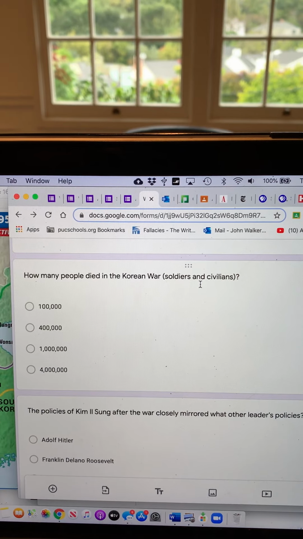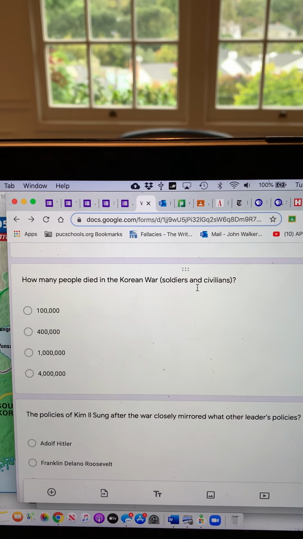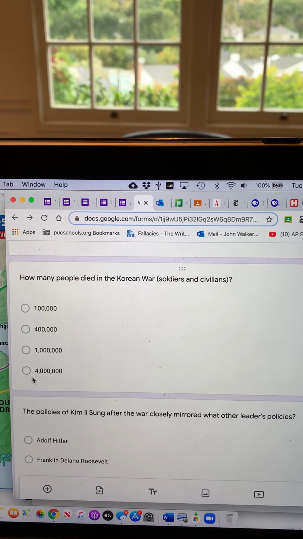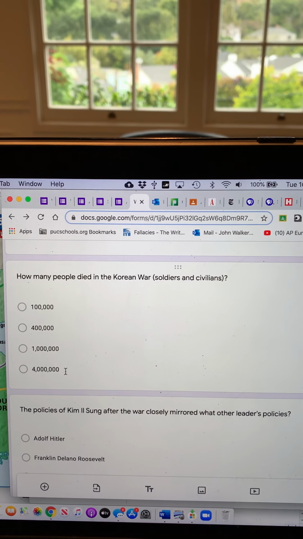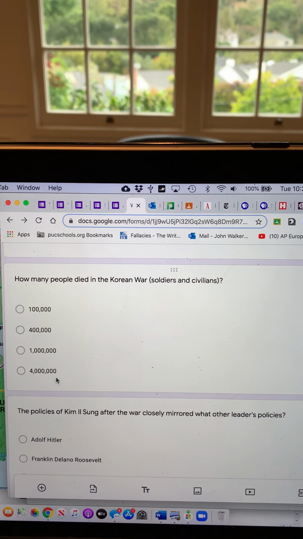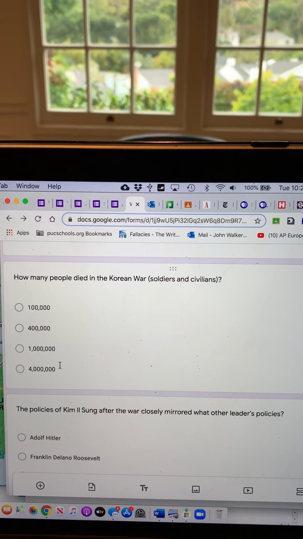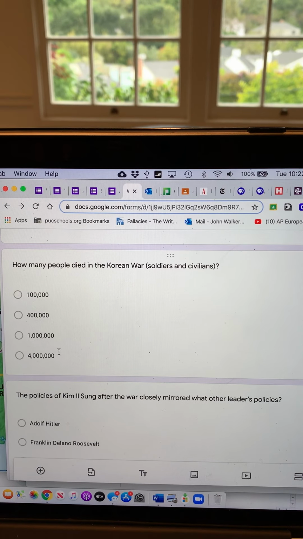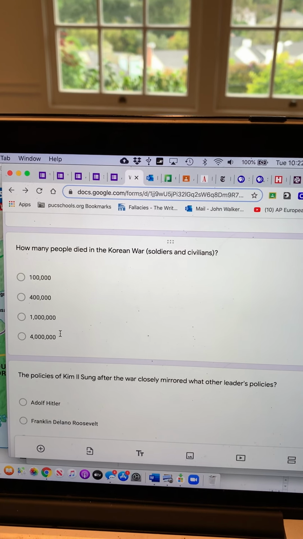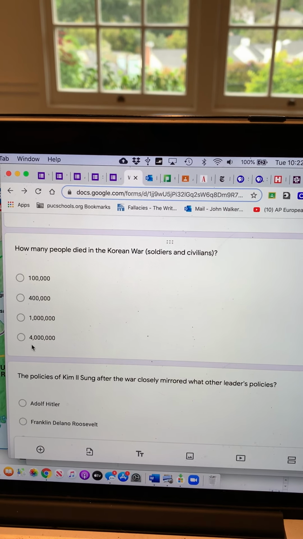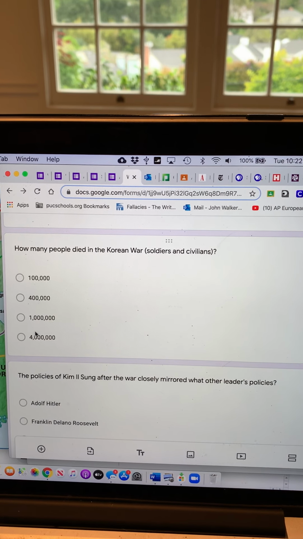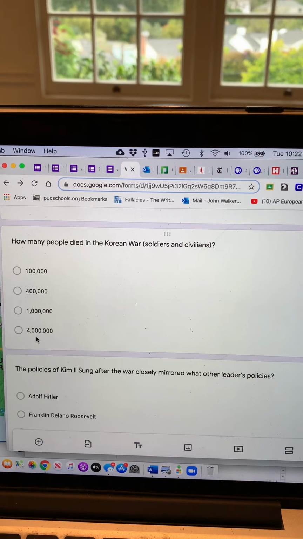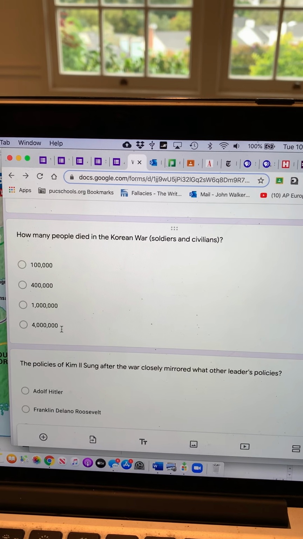How many people died in the Korean War? This is from 1950 to roughly 1953. It is an astounding 4 million people. And remember, during wartime, it's not just from battle. It's also because you have agriculture. People are unable to grow food. Disease spreads. And so many people die of famine. Many people die of disease. It was an absolute human catastrophe, 4 million people.